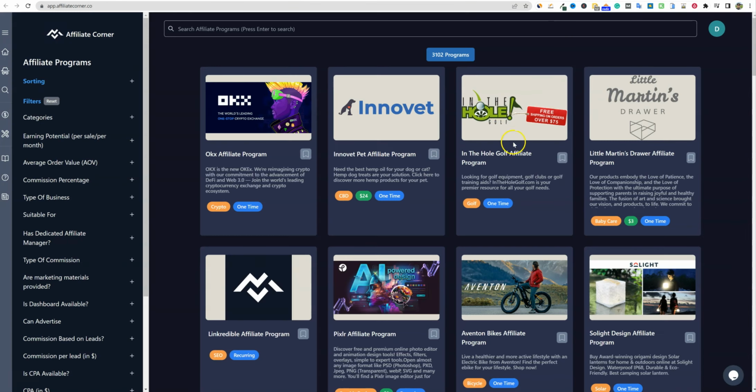But let's go jump right into the tool. So this is what the tool looks like right here. So you can search affiliate programs and push enter right here. There's over 3,100 programs in here right now. Just crazy. And there's going to be a ton in here that I don't even know of, which is super cool, and I'm glad that I bought it. So for a full-time affiliate marketer that just purchased this, I'm pretty excited about this.